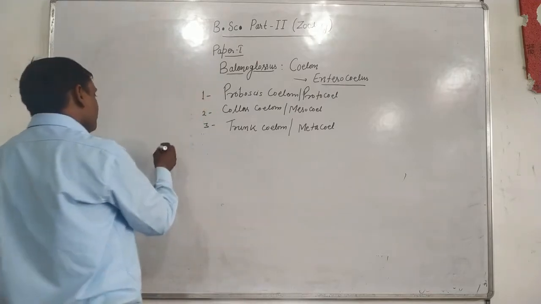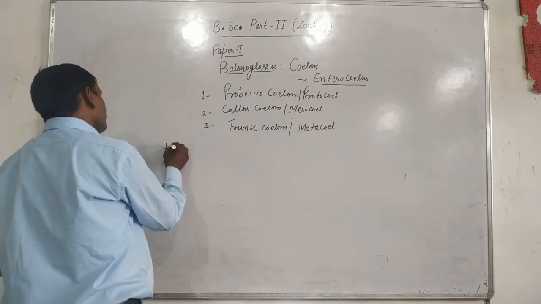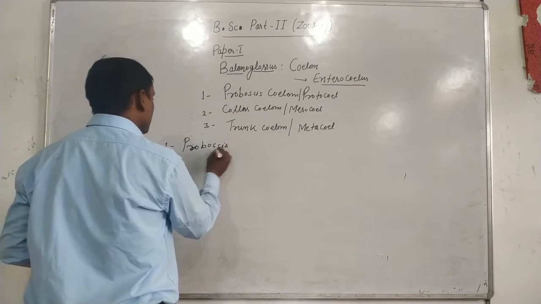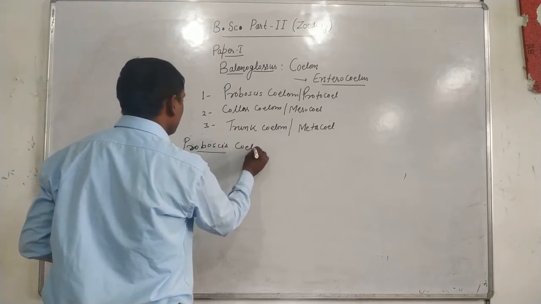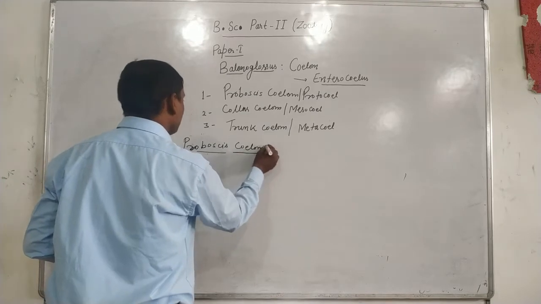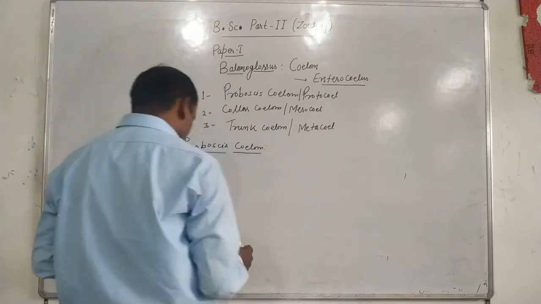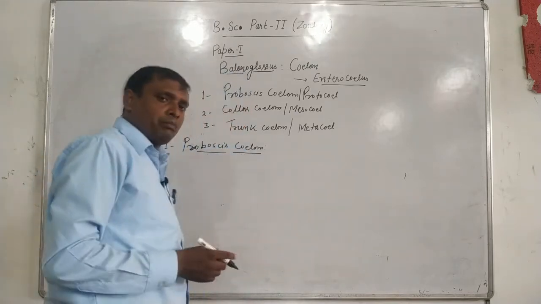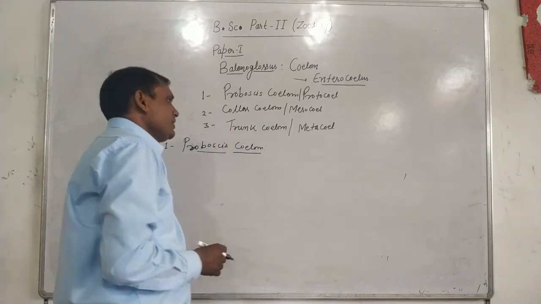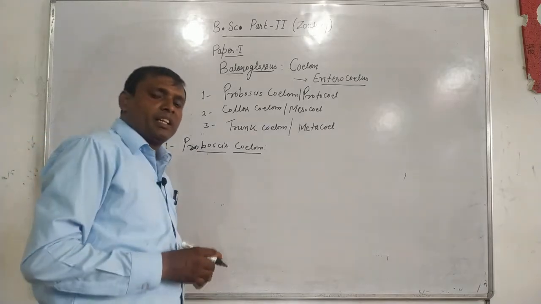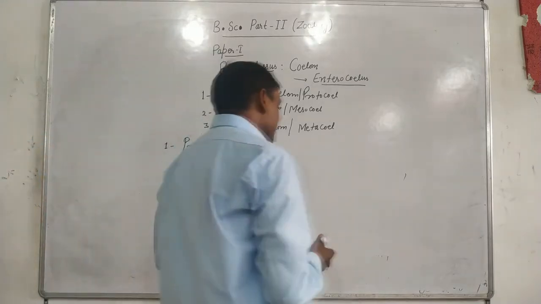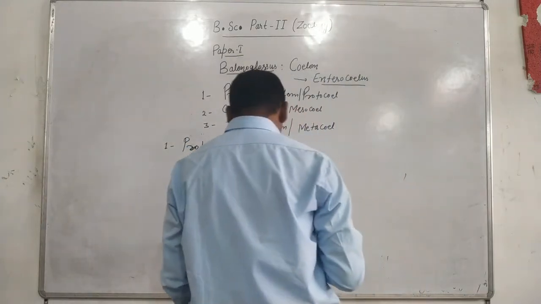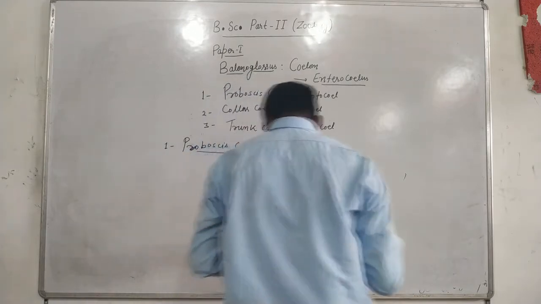Now see the proboscis coelom. Before the study of these coeloms, first we draw structures that clearly designate the position of the different types of coelom during the embryonic stages.